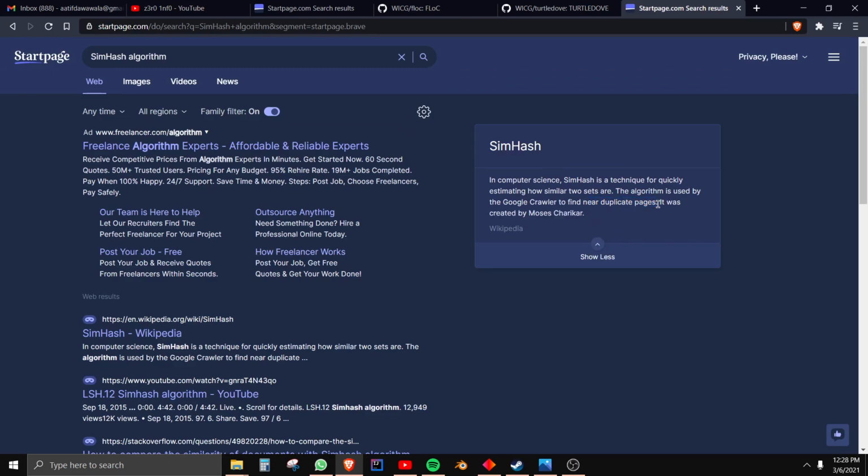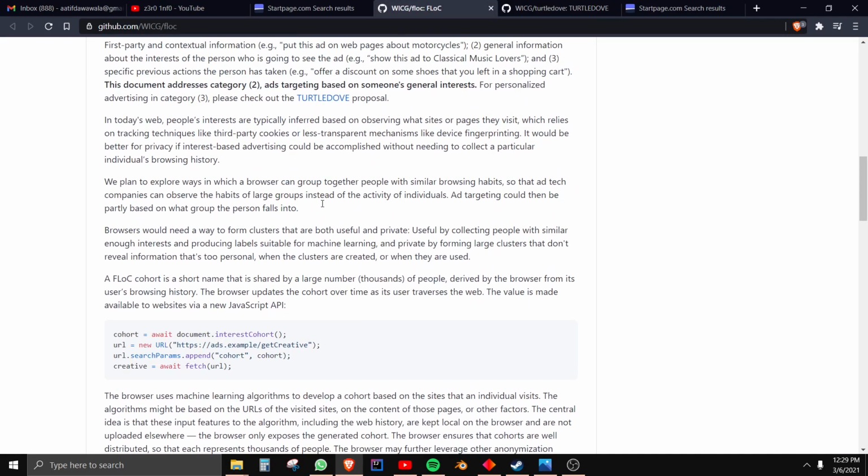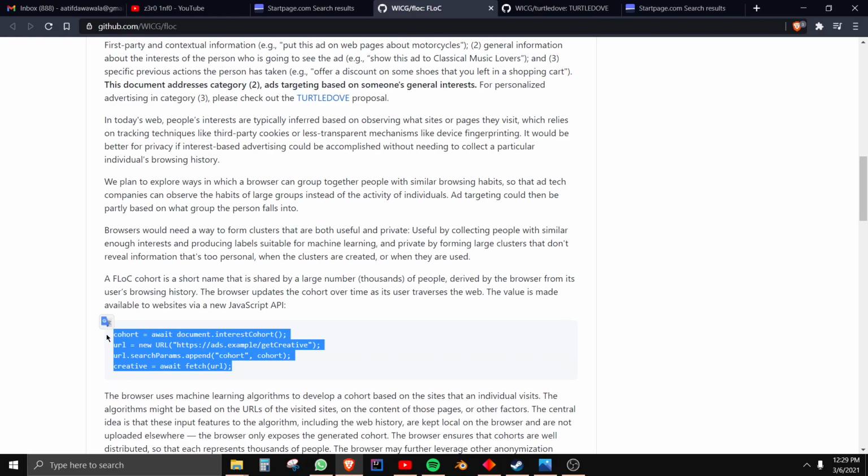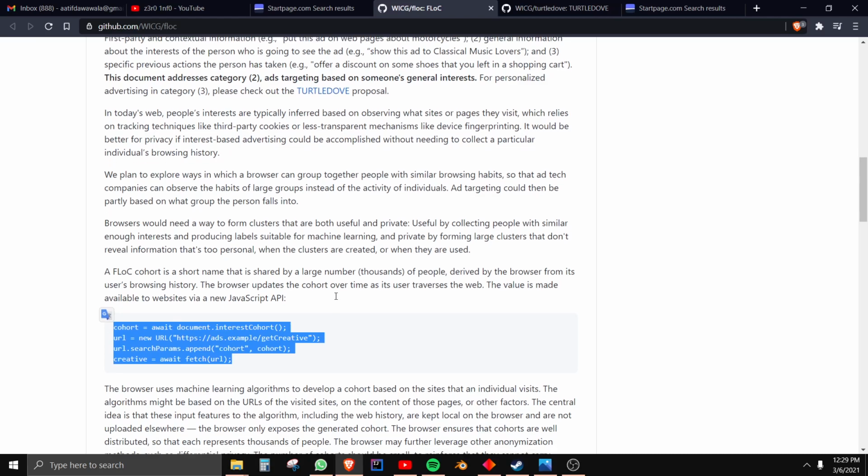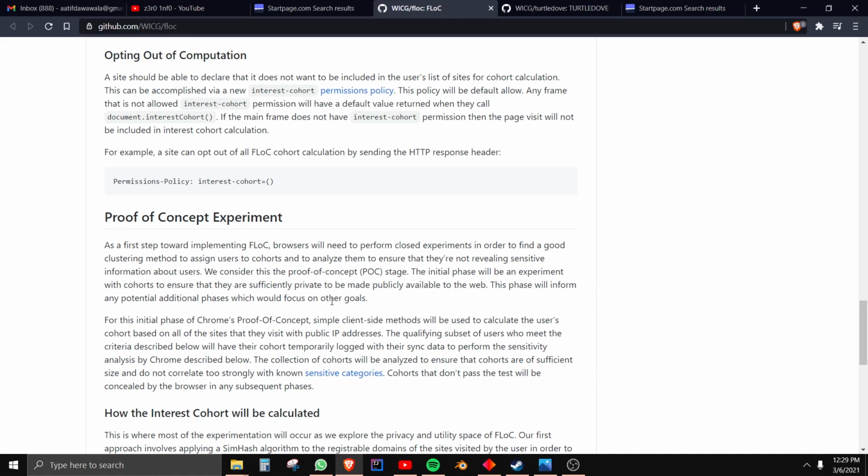So basically it's an algorithm developed by this guy, Moses Charikar. He developed it, and it's going to run this algorithm so you can see how close the pages are to other people that use the same FLoC, and based on that it can put you in the cohort, right? You can see how similar these web pages and these keywords are, because it's going to get the keywords from this, all the different keywords from the web pages this guy's looking at compared to all the different keywords from this cohort group, so it can put you in the correct cohort group. That's how that part of this works, right?